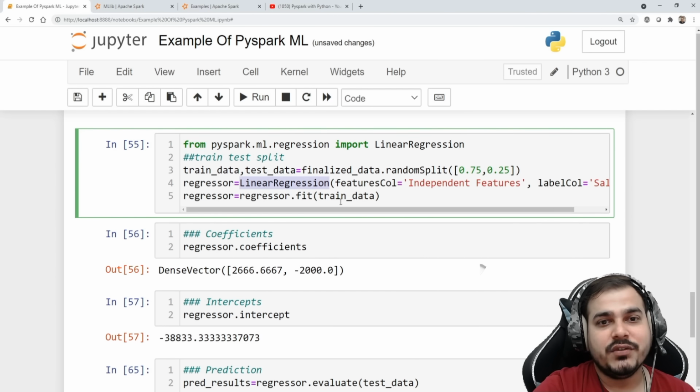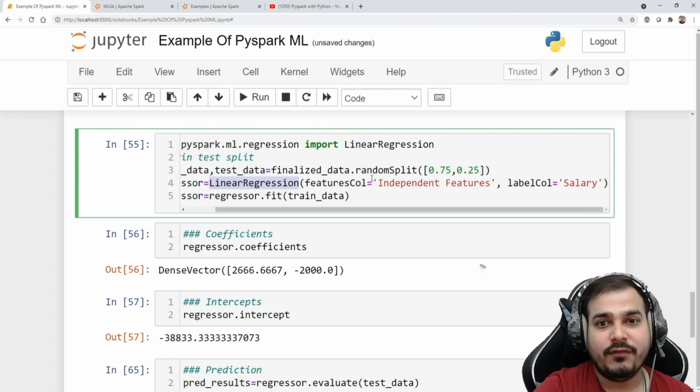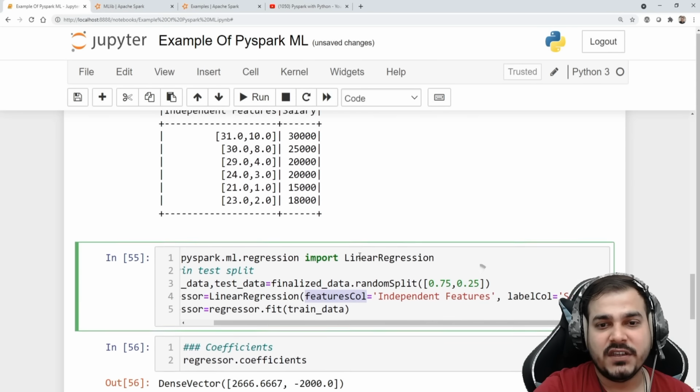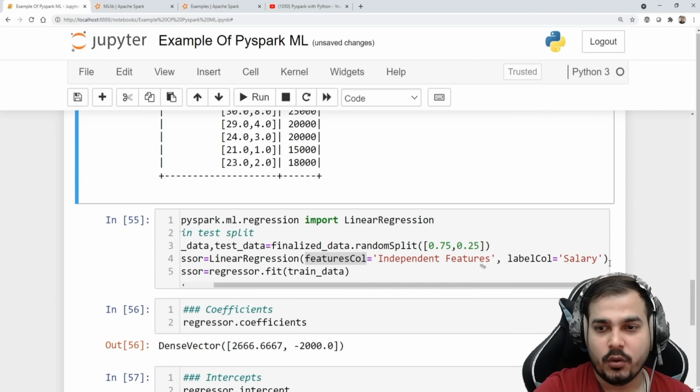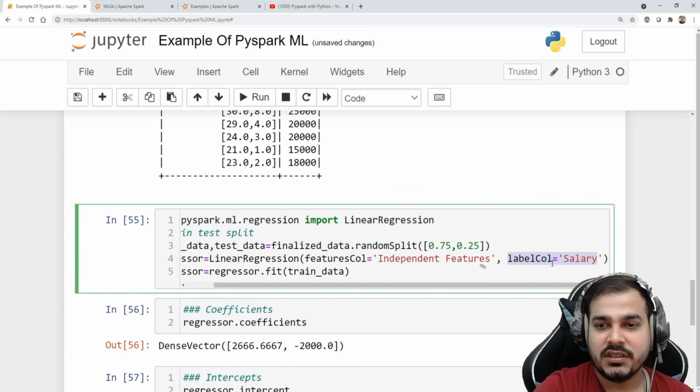Then after that, I'll be using this linear regression. In this, you have two important variables that we need to give. One is the features column. How many feature columns are there? That is completely present in this independent feature, so I'm giving it over here. Similarly, in the label column, this is my second feature that I have to give. This is my output feature.